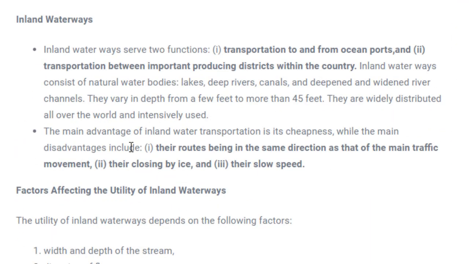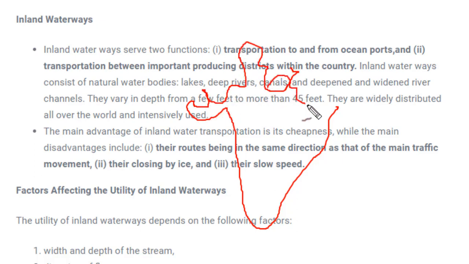Now the other important mode of transportation is inland waterway. As I've already told, inland waterways means the routes which are used within the land area. For example, if we talk about India, we'll see India separately, but over here I'm just drawing a rough map. Whatever rivers are present, for example, we have the Ganga river, the Brahmaputra river, the Narmada river. These rivers, when we use them for transportation, would be called inland transportation.